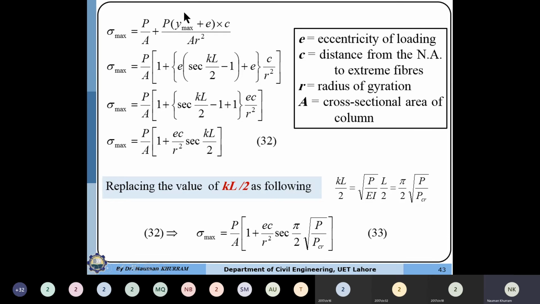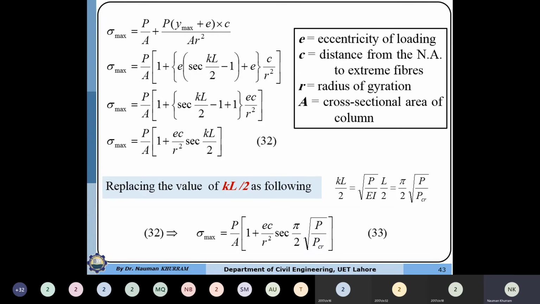For example, if you ignore this factor and determine the stress by P over A alone, the stress may be 200 megapascal, which is less than 250 megapascal for A36 steel, and you assume the column is safe. But if you consider the moment factor, which for example causes 75 megapascal of stress, then the resultant stress will be 275, which is more than 250. So the column will break. We have to consider the effect of the eccentricity.